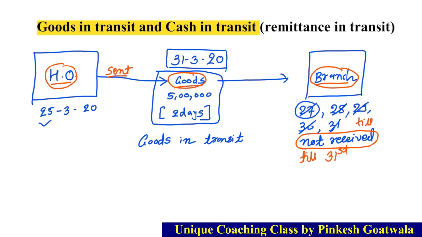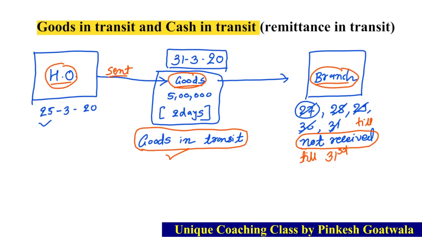Okay, till the end of the year. So these goods are known as goods in transit. Clear? Head office branch ne goods send કરે છે, but due to any reason these goods have not been received by branch till 31st March, till end of the year. Okay, year close થાય ત્યાં સુધી જો receive નહીં થાય, these goods are known as goods in transit. Okay, so I think your concept is totally clear about goods in transit.